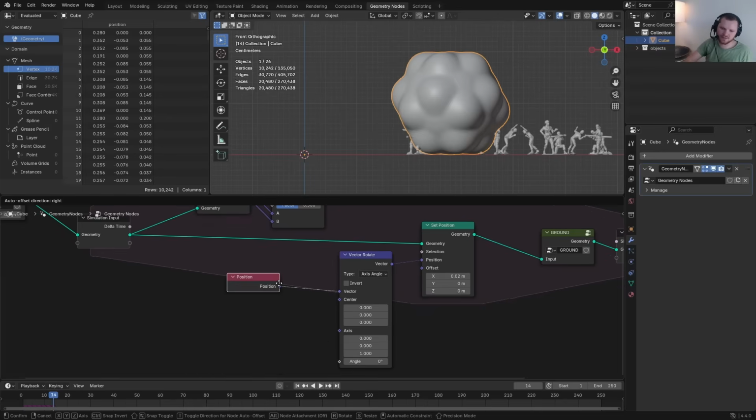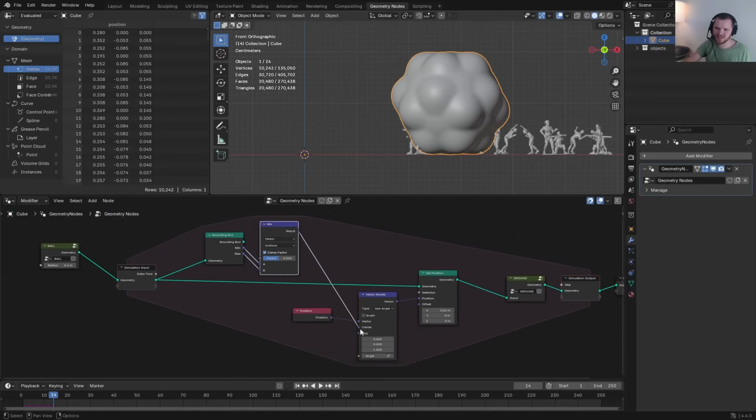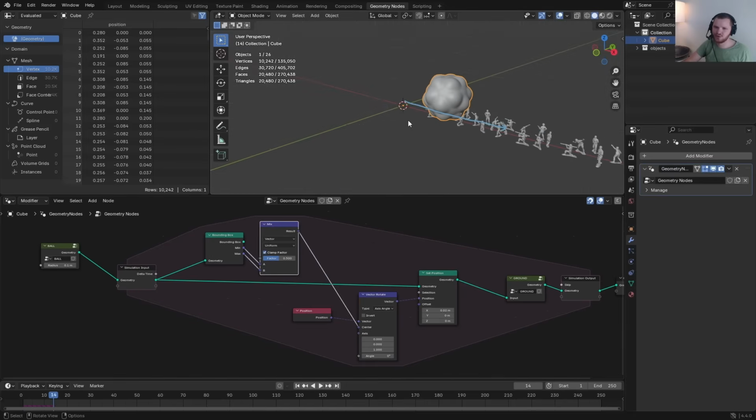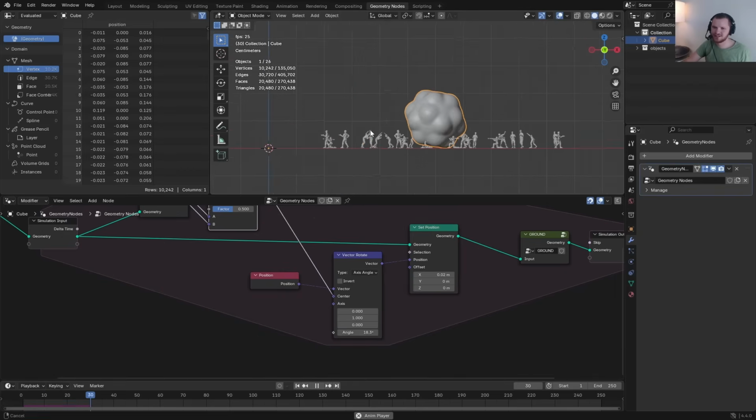We are rotating the position. The center of rotation is what we just calculated over here. So this is the center of the bounding box. The axis, if we're traveling along the x-axis, is we want it to orbit about the y-axis: 0, 1, 0. And then the angle we're going to figure out, but you can see it's actually rotating nicely. And if I play this, it's working now.